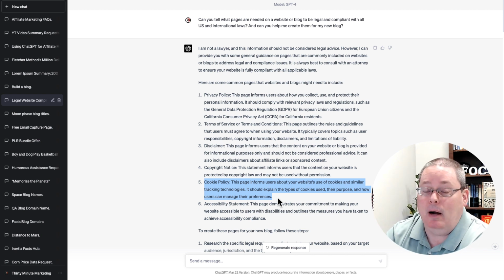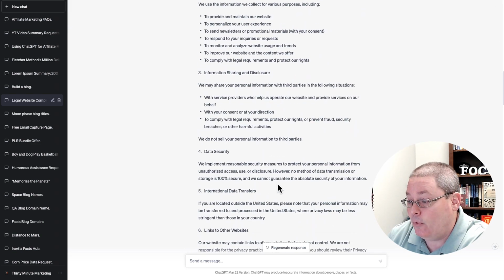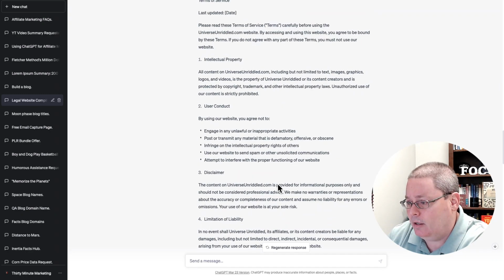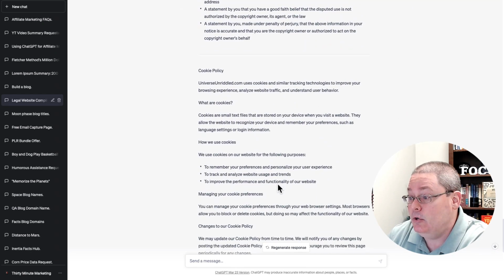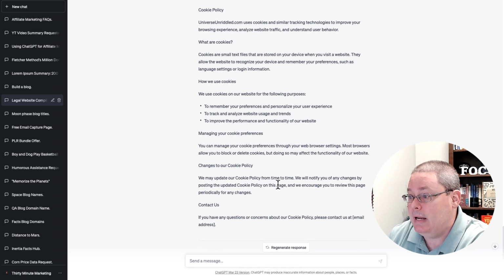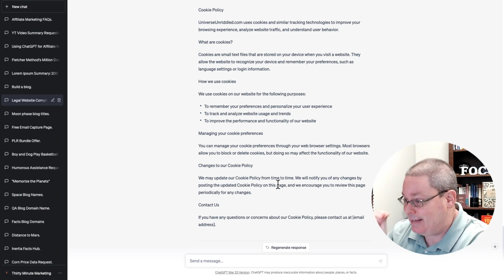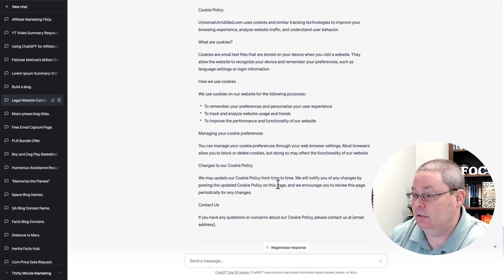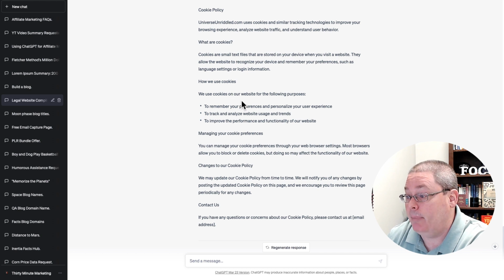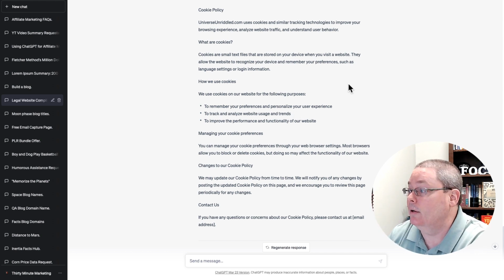Now, you should have a cookie policy page, which we have here. It created that for us. If you scroll down, terms of service, disclaimer, and I said please continue, here is our cookie policy page. Remember, ChatGPT, the AI, is telling us this is just an example, to make sure that we get our legal advice from legal professionals. But the idea here is this is going to be our cookie policy, but we also need to have a pop-up to make sure we're in compliance, that we're notifying people about those cookies.